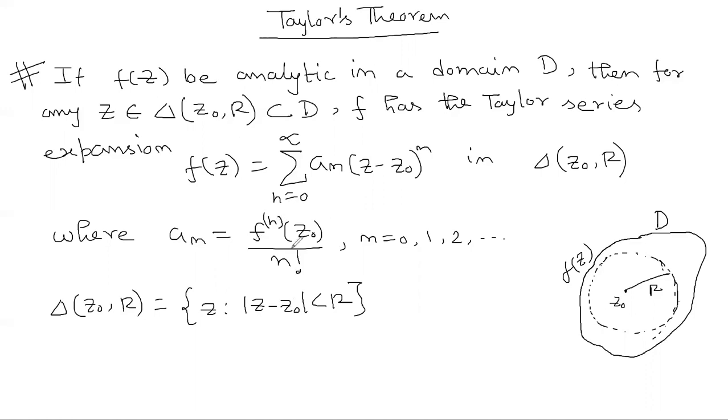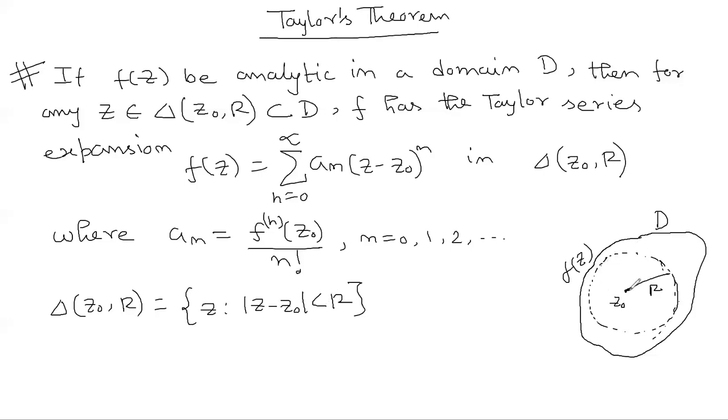a_n is f^(n)(z0), that means the nth order derivative of f at the point z0, divided by n factorial. So what does it say actually? Whenever you have a function f(z) which is analytic in a domain D, there you can select a point z0, because f(z) is analytic everywhere in this domain. So at the point z0 also the function is analytic. You can choose any point over here in D. With respect to this point, you can form a disk. That means Δ(z0, r) represents a disk, which is the set of all z such that |z - z0| is strictly less than r.